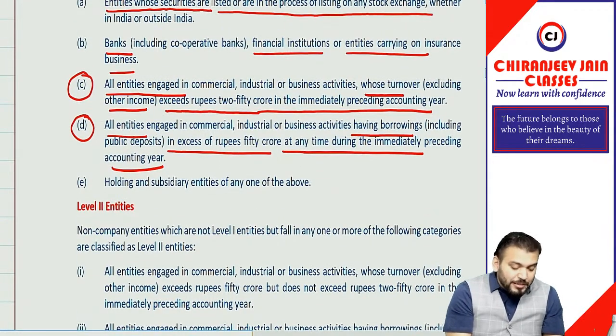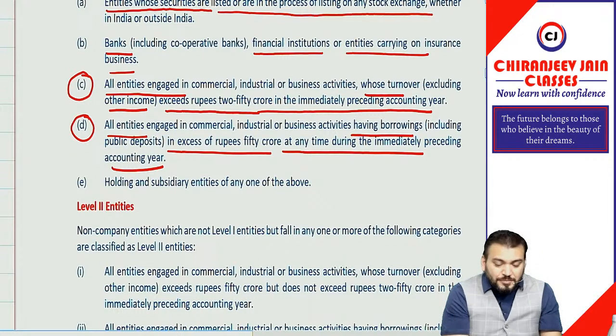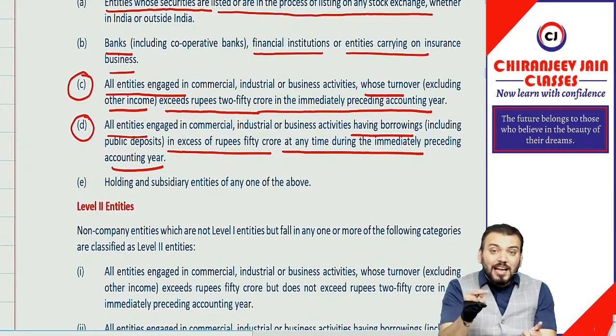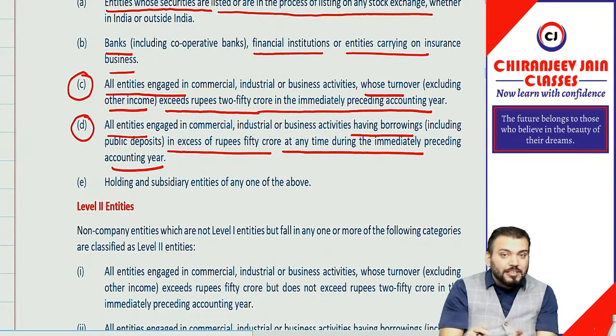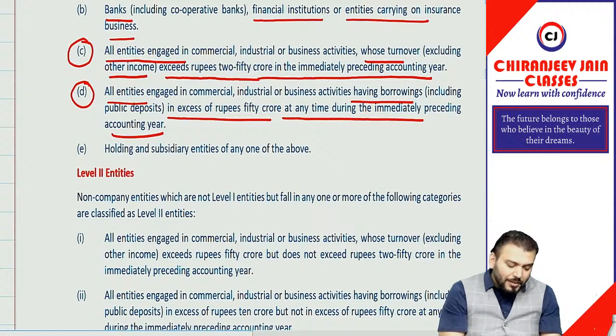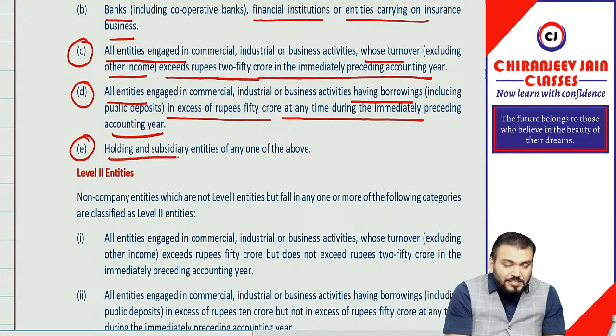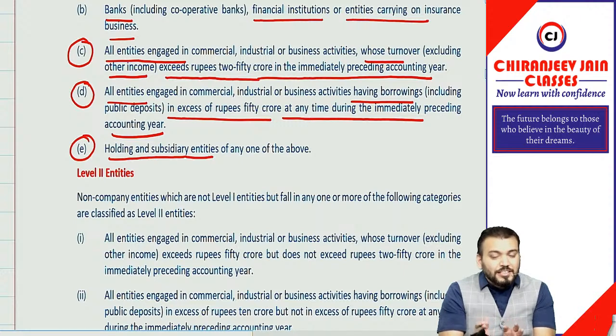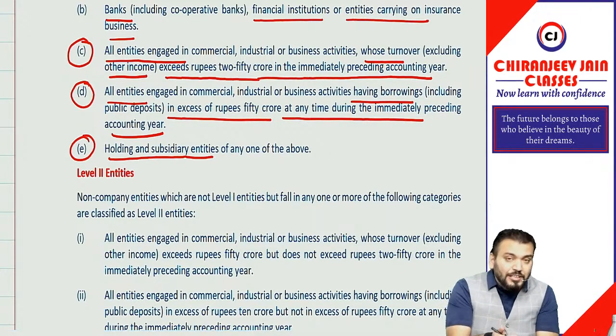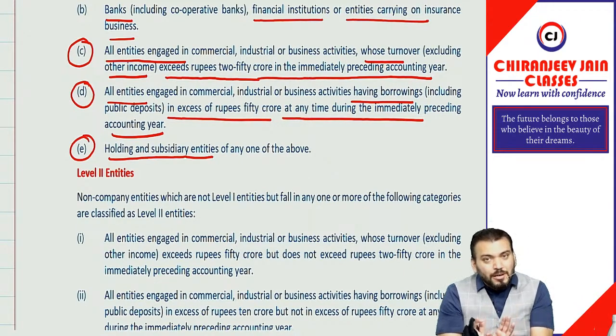So repeat with me: any entity whose turnover exceeds rupees 250 crore during the immediately preceding accounting year, or whose borrowing is in excess of rupees 50 crore at any time during the previous accounting period. Then point number E: holding and subsidiary entities of any one of the above. So any holding or subsidiary entity of any one of the above will also be a level 1 entity.